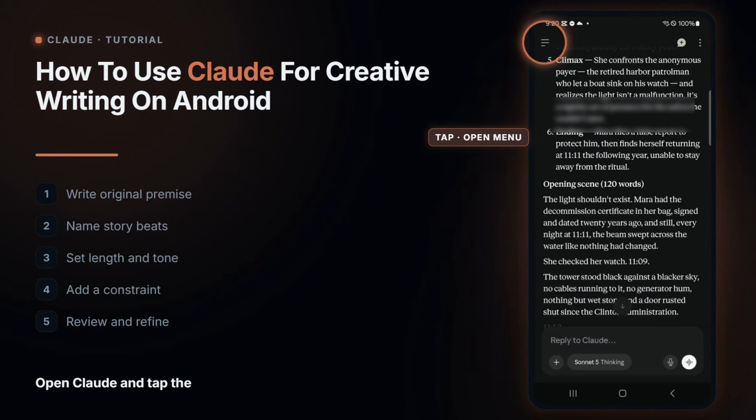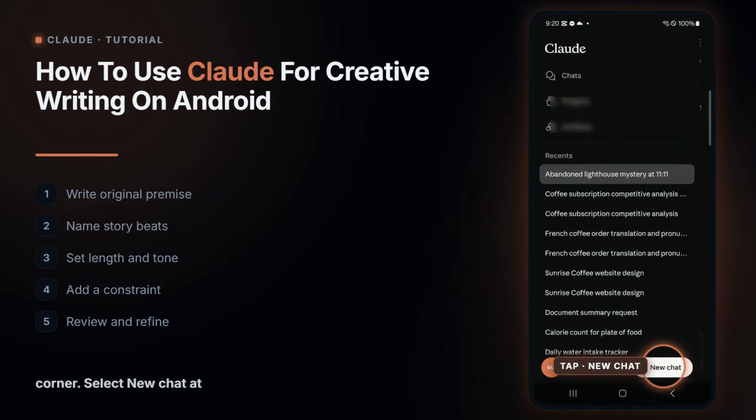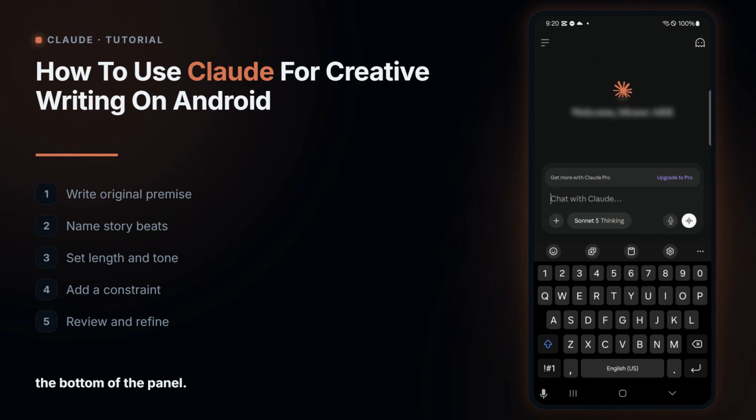Open Claude and tap the 3-line menu in the upper left corner. Select New Chat at the bottom of the panel. Starting a blank conversation keeps unrelated context out of the writing exercise.